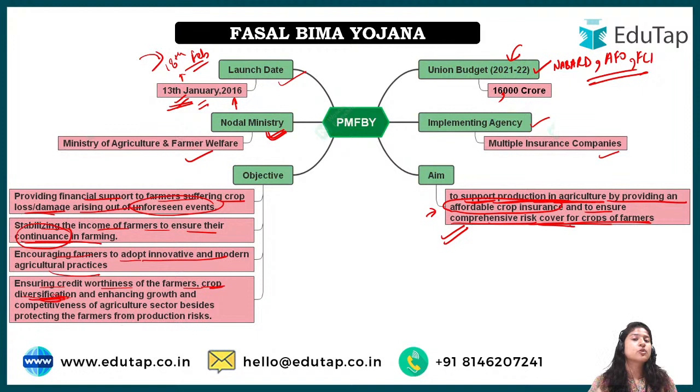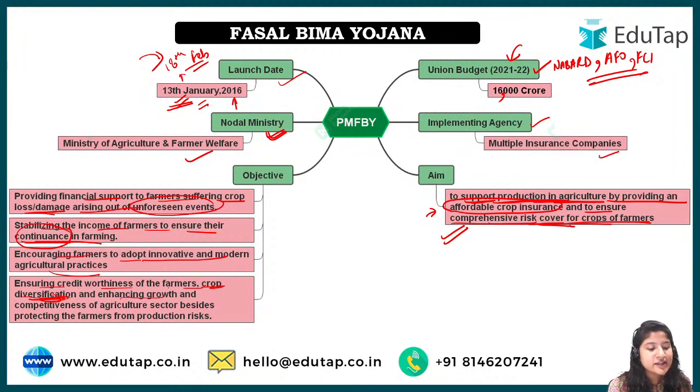Because everybody is growing wheat, and now they come up with some new variety, maybe a new crop. Maybe it would be a risk-taking thing, but that risk would give them more money also. They know if I grow something new, I'll get more money. But they were afraid that if that does not happen, I'll have nothing. But now they have insurance, so they can try new things, right? So this is a very important thing of this particular scheme.